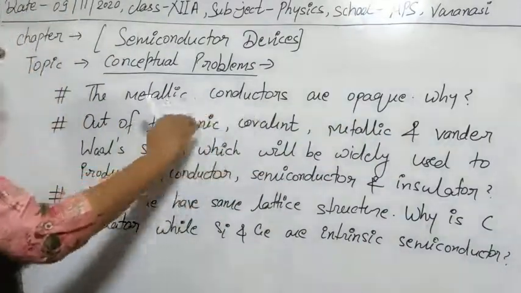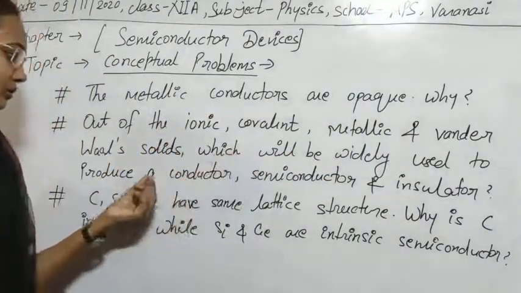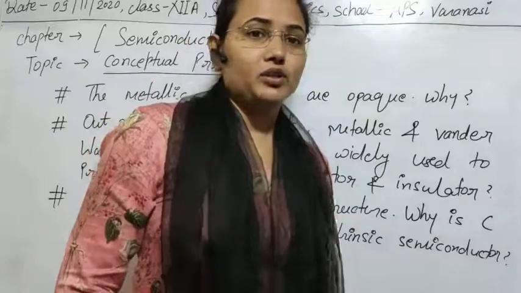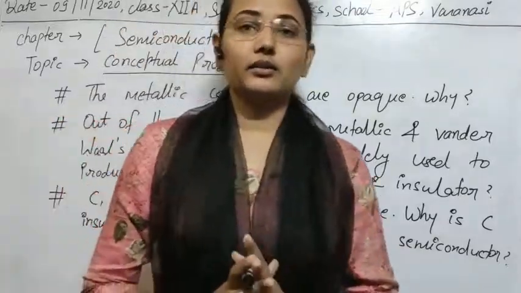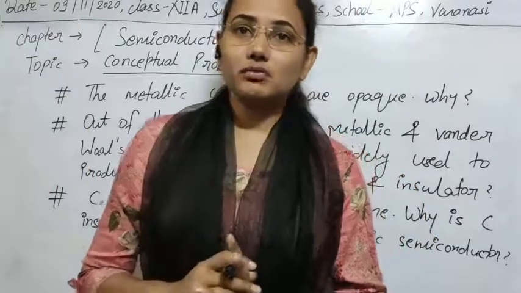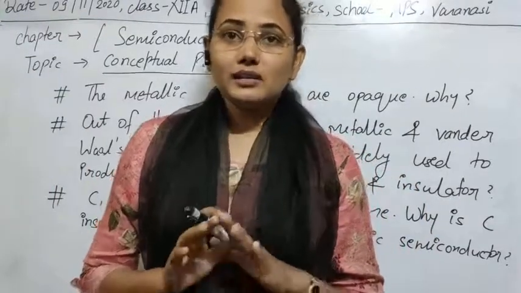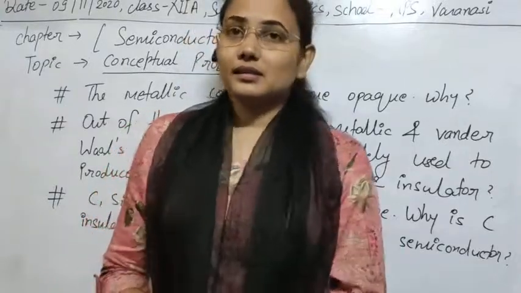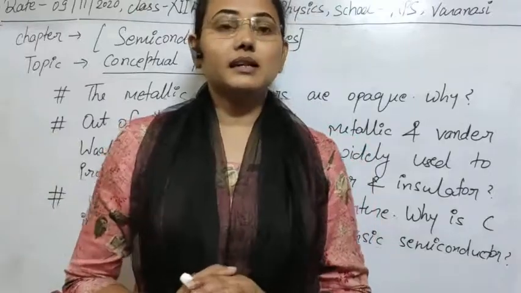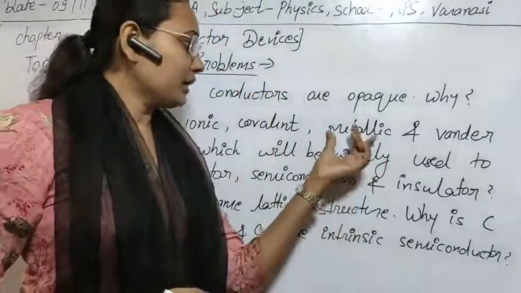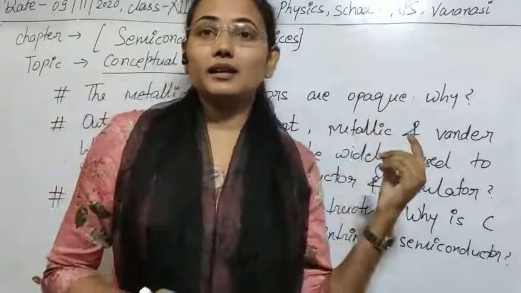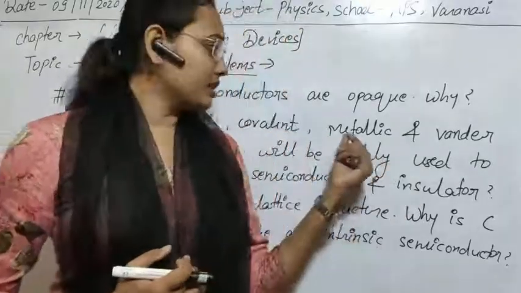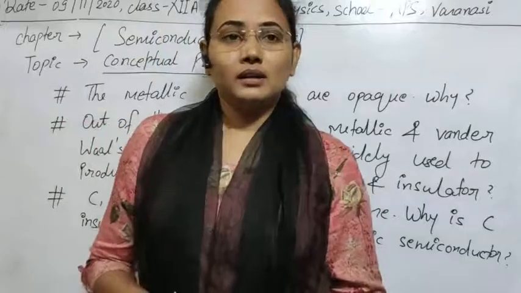So if we have such types of solids, which will be used as a conductor, which as a semiconductor, or which as an insulator? As you know, what is the property of conductor, semiconductor, insulator? In conductors, there are a large number of free electrons which can carry the conduction current. Means in such materials, conduction can be easily done by the electrons. As you know, metallic solids are made up of metals, and in metals there are a large number of free electrons. So obviously metallic solids will be used to make the conductor. Clear?